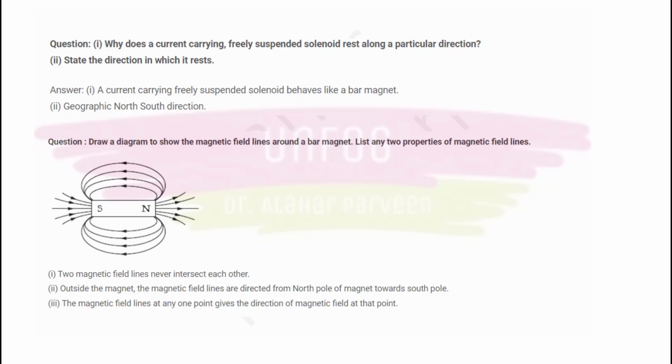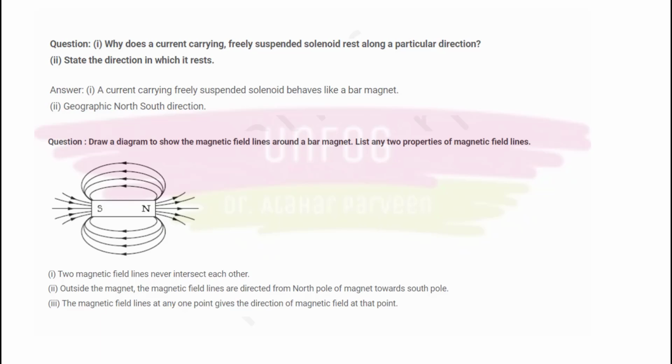First is that, of course, because it is behaving like a bar magnet. That's why it is showing the property of a bar magnet only. It is showing one particular direction. And in which direction does it rest? It will rest in the north-south direction of the earth.